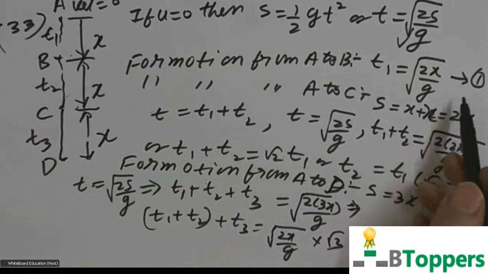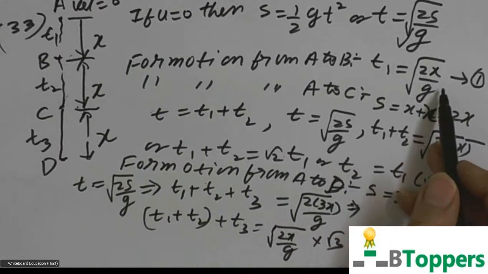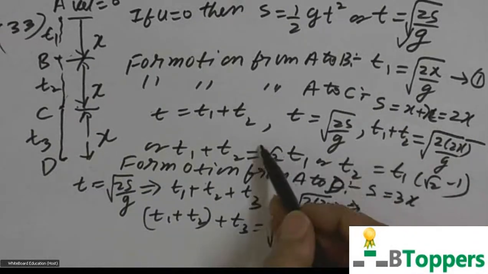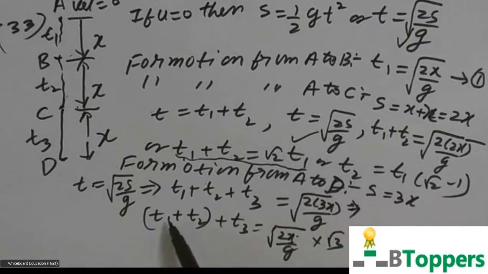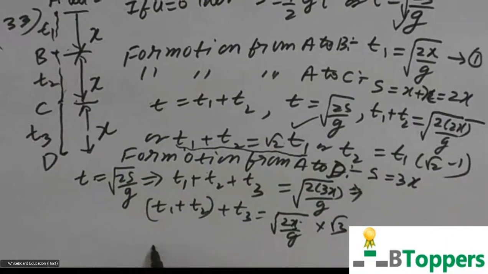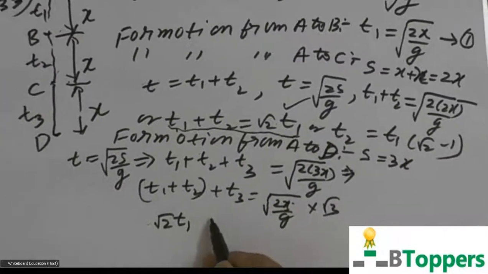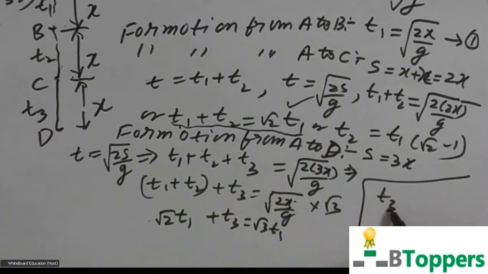From the first equation, you can substitute root of 2x by g equal to t1 on the right hand side. And from the earlier equation, you can write t1 plus t2 equal to root 2 times t1 on the left side. So you get root 2 t1 plus t3 is equal to root 3 t1. So you get t3 equal to root 3 minus root 2 times t1.